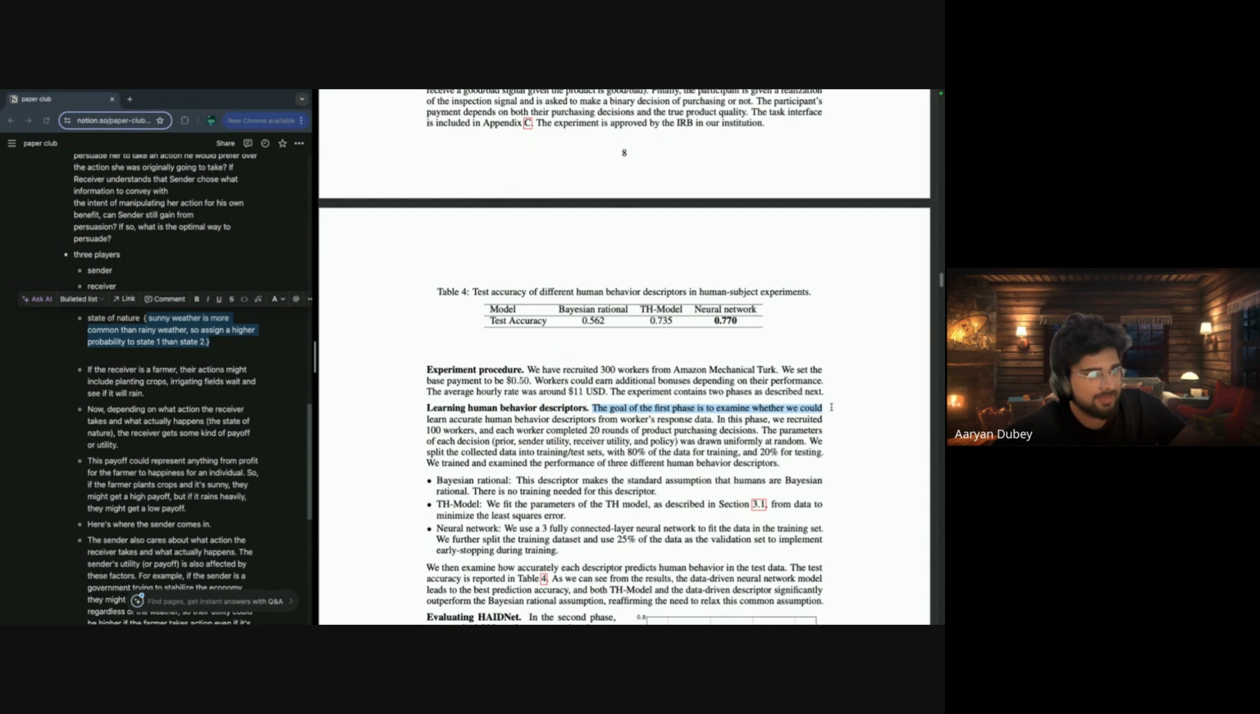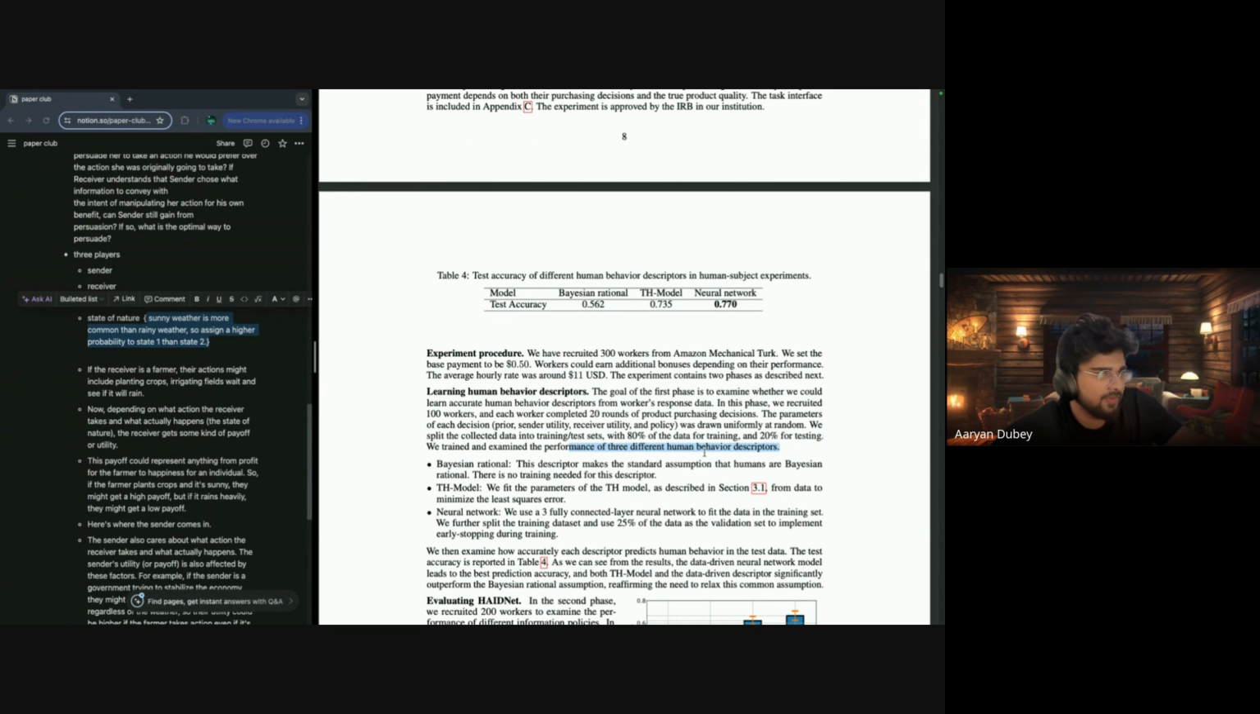Learn the human behavior descriptor. The goal of the first phase of the experiment is to see whether we can learn an accurate human behavior descriptor from worker response data. In this phase, they recruited 100 workers. Each worker completed 20 rounds of purchase decisions. The parameters for each decision are prior, sender utility, receiver utility, and policy, right? We already know what the receiver utility, sender utility, and prior are, and the policy was drawn uniformly at random. We split the collected data into 80% for training and 20% for testing.